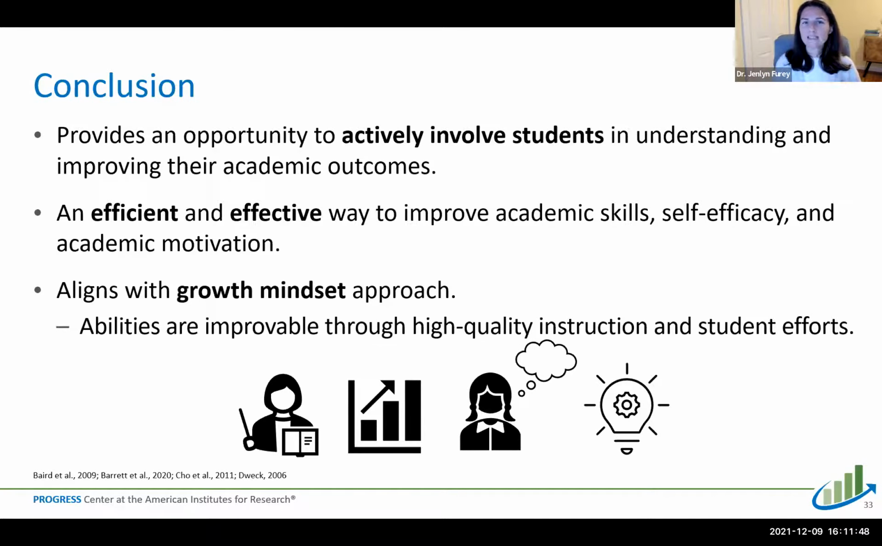And it really, when taken together, these practices align with a growth mindset approach, because we are really sharing with the student their progress. We have visual evidence that we're showing them that even if they don't see themselves as being maybe a strong reader or strong in math compared to their peers, we have visual evidence that you have improved from the last time to this time, or we can look at the graph over a longer period of time and see that you are making some big improvements. So we're really sending the message to students that abilities are improvable through both high quality instruction and their efforts.